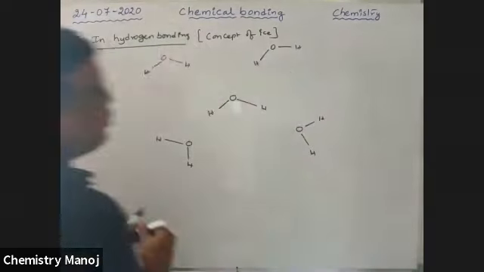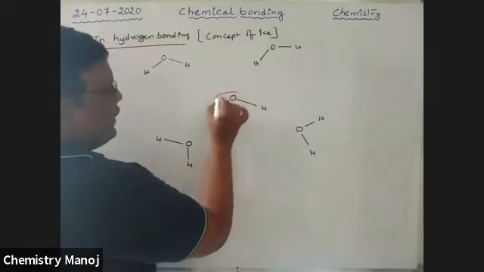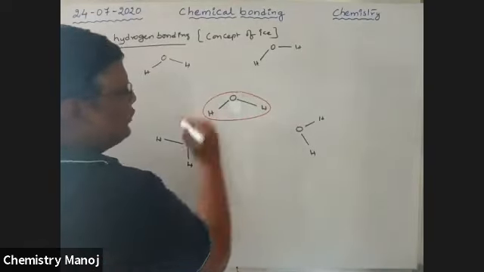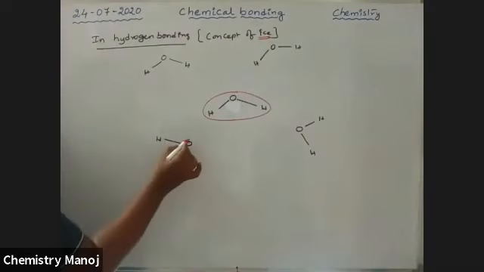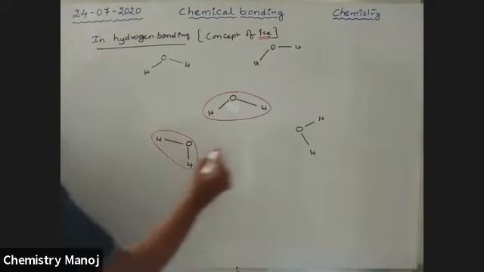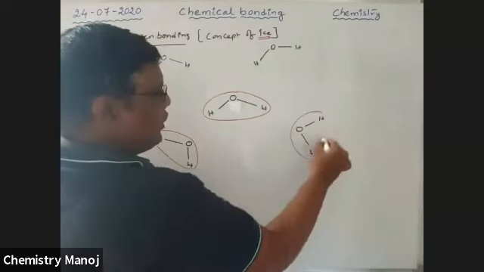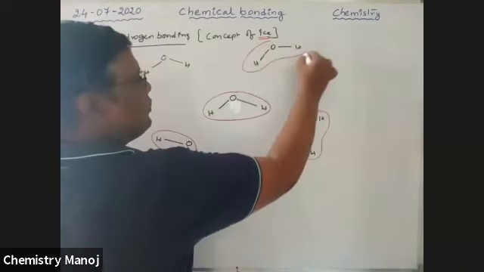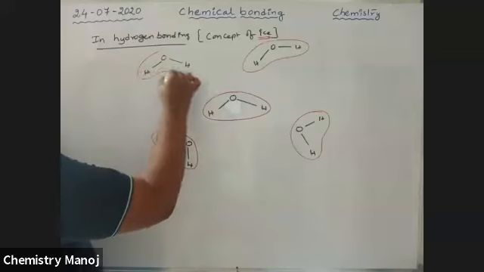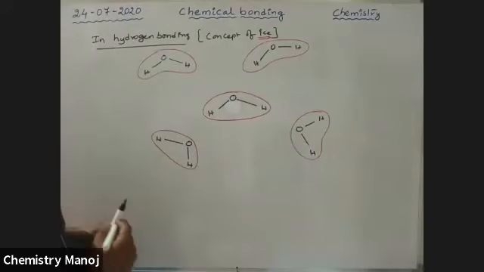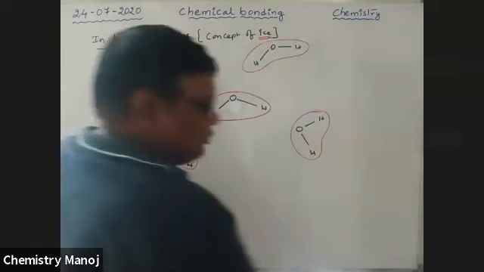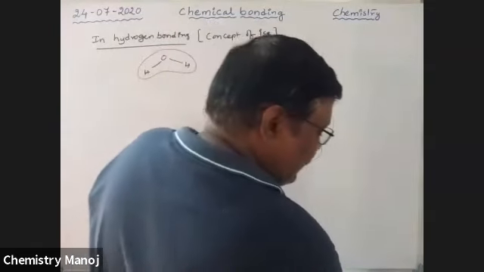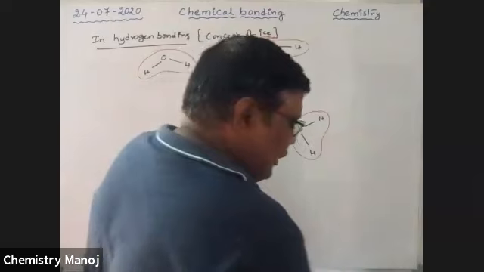These are all H2O molecules in ice. I'm explaining about ice. So this is the middle water molecule, and between these water molecules there are intermolecular hydrogen bonds.